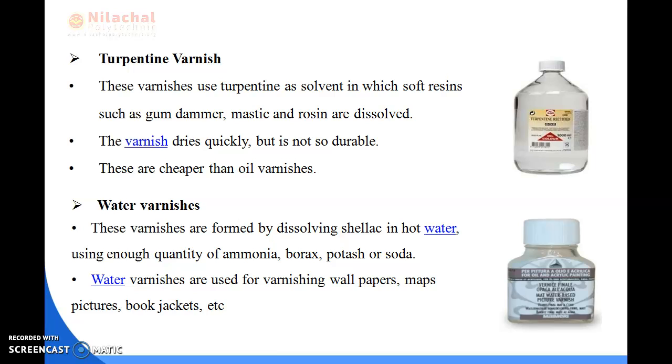So next, water varnishes. These varnishes are formed by dissolving shellac in hot water using enough quantity of ammonia, borax, potash, or soda. The water varnishes are mainly used for varnishing wallpapers, maps, pictures, book jackets, etc. So water varnishes are formed by dissolving shellac in hot water, and they are mainly used for varnishing wallpapers, maps, pictures, book jackets, etc.